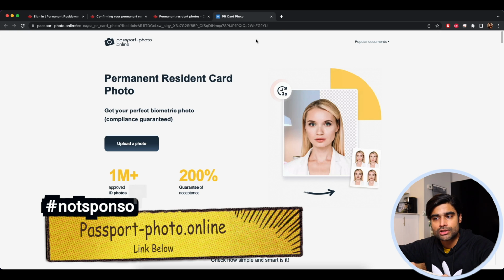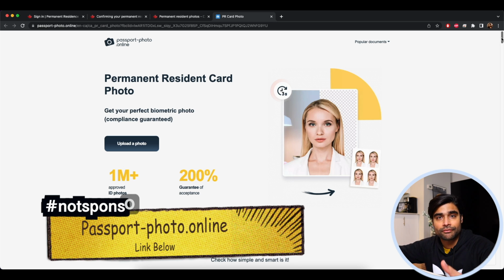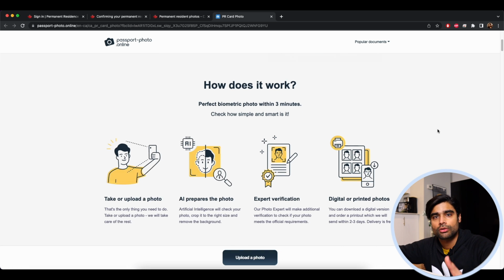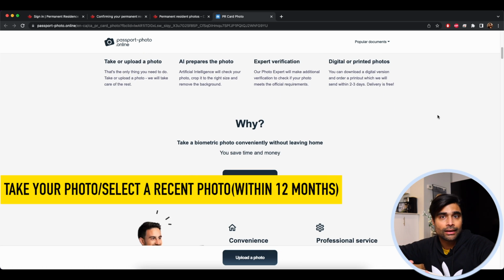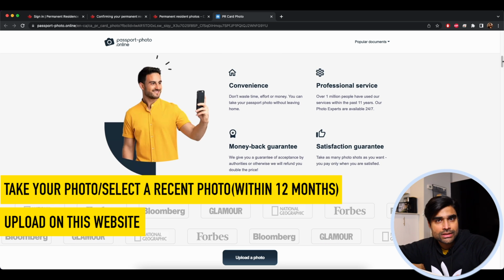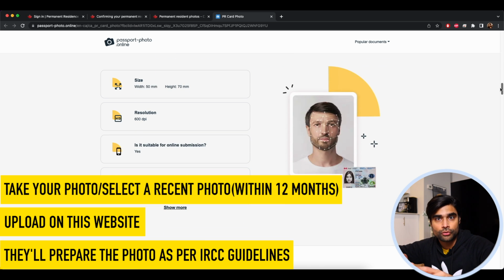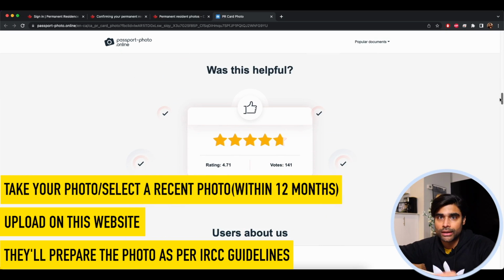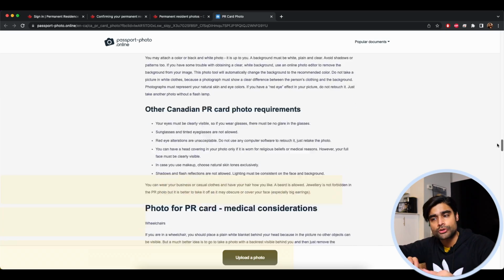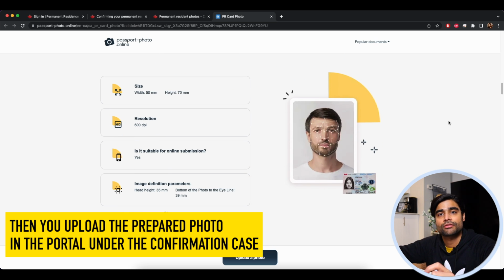So this website, passportphoto.online, a lot of people seem to be recommending this. A few of my subscribers have used this. Basically what you do is you take your smartphone or camera and you take a proper photo with lighting and white background and all that stuff, and you simply upload it here. Or if you have a recent photo already, you can just upload it there. And what they'll do is they will prepare your photo in adherence with the instructions of the online portal. Obviously, they'll charge you a small amount of fee. So they'll prepare your photo and give it back to you. And then you can try uploading that photo in the permanent resident confirmation case in your online portal. As long as you submit it correctly, as long as the portal accepts it, you should be fine.